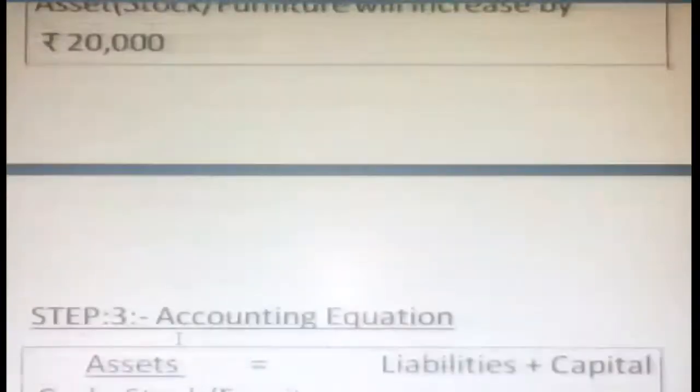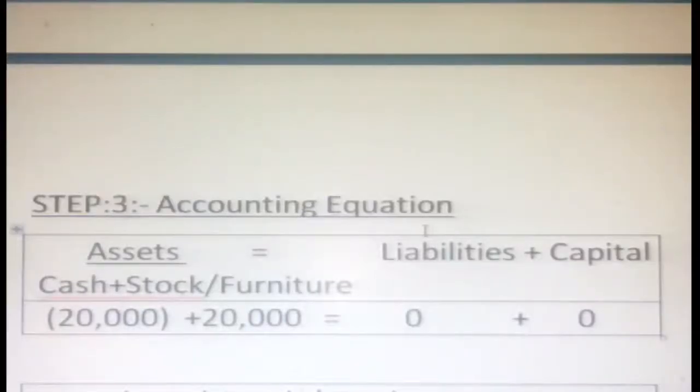So what is the equation here? Step number 3, accounting equation: asset is equal to liabilities plus capital. Here what is the asset? Here two assets. One is cash reduced by 20,000, that's why in the bracket, and naturally our stock, goods or furniture is 20,000. So on the left hand side only minus 20,000 plus 20,000, so the balance is nil, equal. The other side has nothing. Here only one side is affected: your cash is reduced by 20,000 and our furniture or stock increased by 20,000. That's the nil effect.